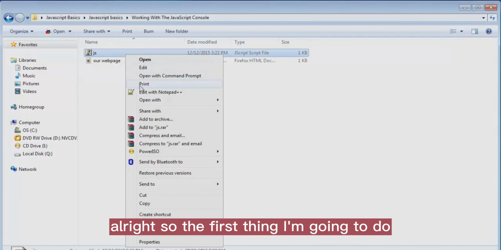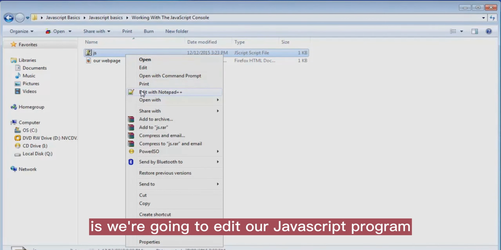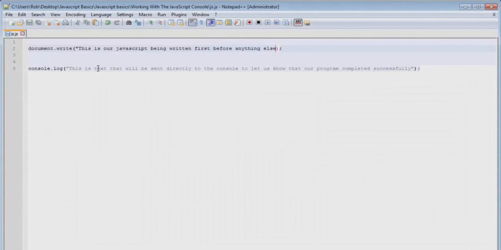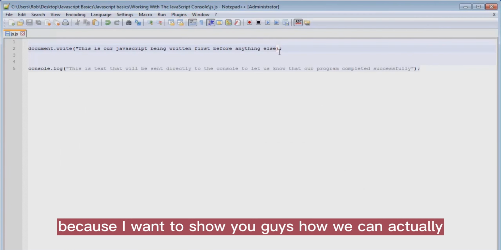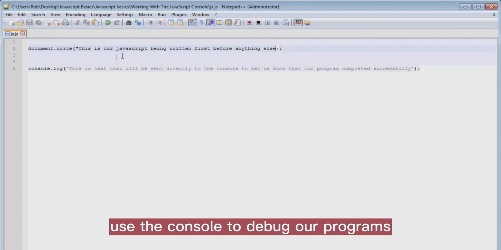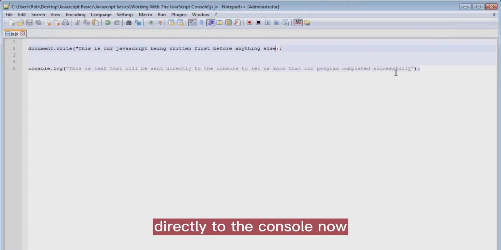Alright, so the first thing I'm going to do is we're going to edit our JavaScript program. In our code here, we can see that I purposely made an error because I want to show you guys how we can actually use the console to debug our programs. Lastly, I have a console.log command here that's going to output this string directly to the console.